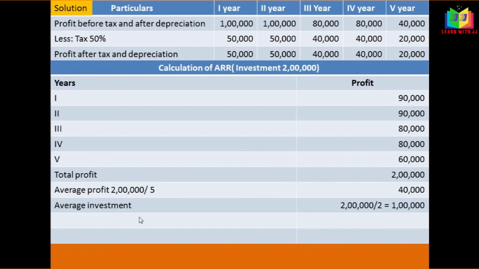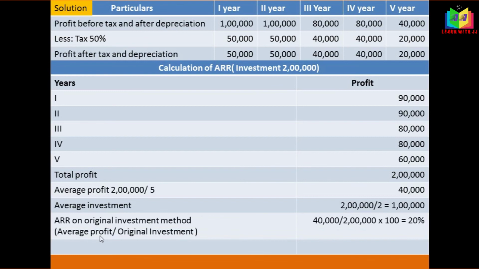And the next step, we have to find the ARR on original investment, and the formula for that is average profit after tax and depreciation, that is this 40,000, divided by the investment. And if we have any scrap value here, we have to subtract that, but in this problem we don't have any scrap value, so we can straight away divide by that investment. Average profit divided by original investment, that is 40,000 divided by investment 2 lakh, so the percentage is 20%.